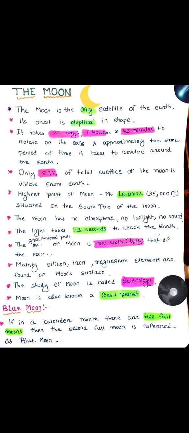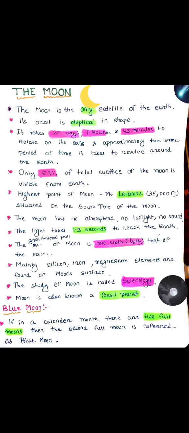Why fossil planet? We know moon has no strong atmosphere. That's why there is no change of weather on moon, and due to absence of atmosphere, anything that happens on the moon has no erosion, no changes, and it stays like that for hundreds of years, for thousands of years. It will stay like that only. That's why it is called the fossil planet.